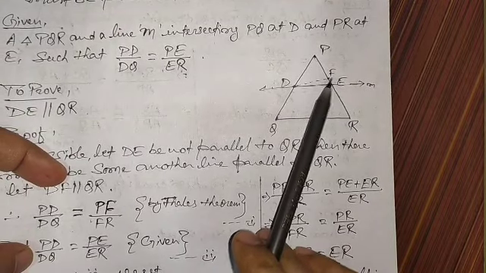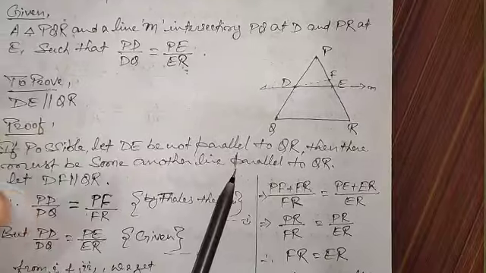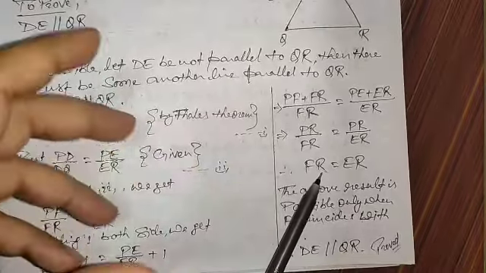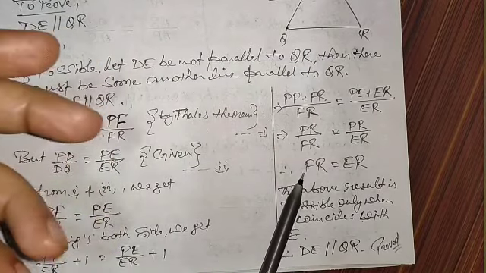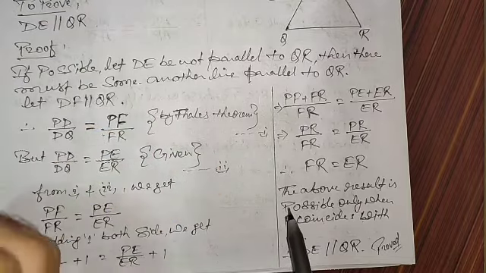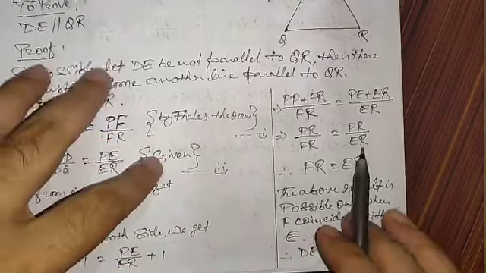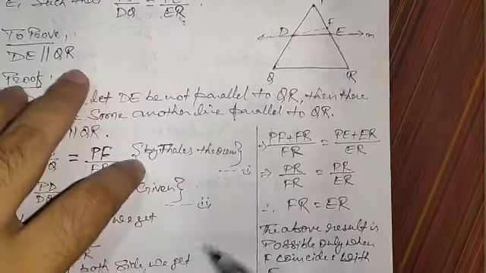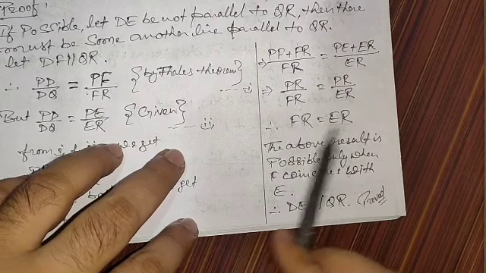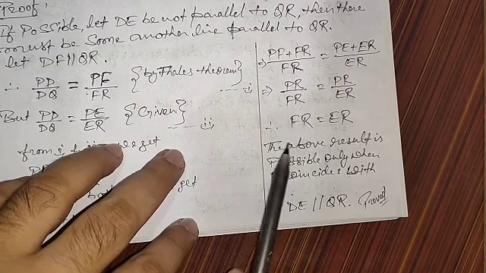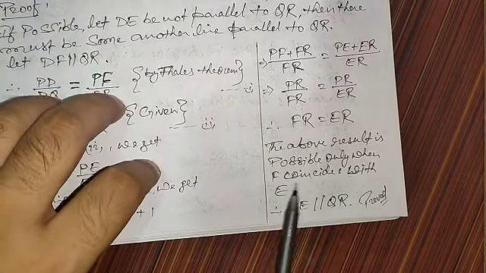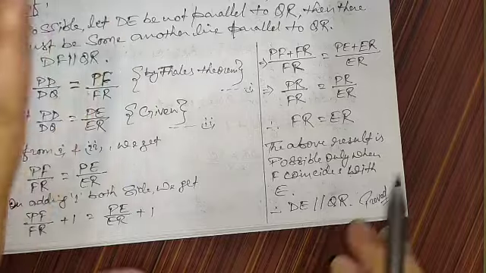How is it possible that FR is equal to ER? Only when these 2 points coincide. So we got a result which compels us to think that these 2 points must be coinciding. The result FR equal to ER is possible only when F coincides with E, otherwise it is not going to be possible.